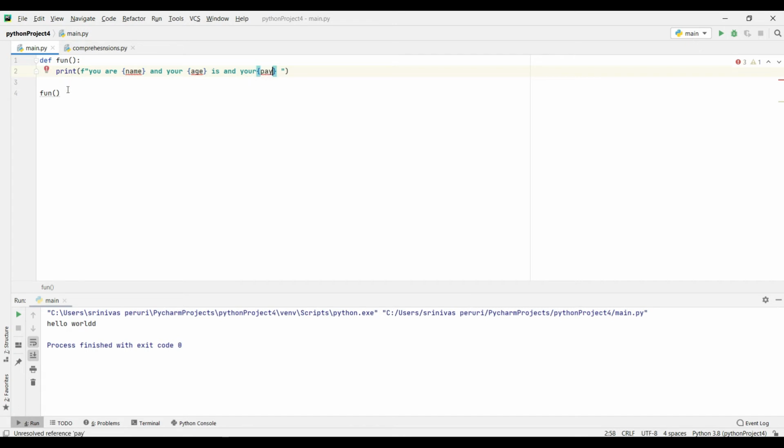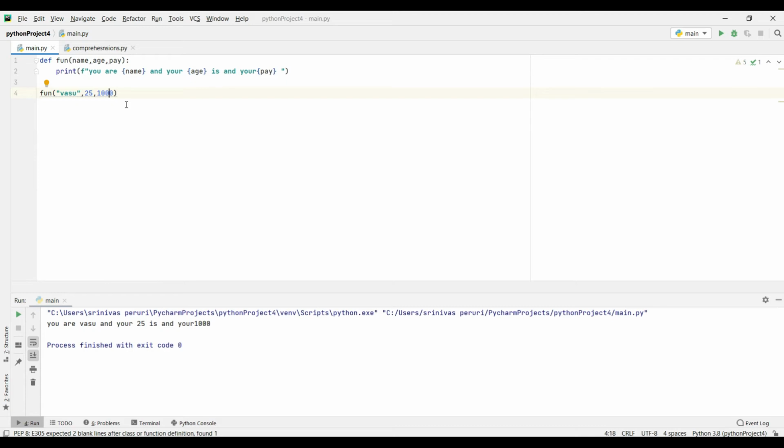In this, I just want to pass the parameters. Let's suppose I pass Vasu, 25 years old, and your pay is 1000. The same thing I'm passing here as parameters: name, age and pay. Let's run this one. I'm getting: your name was Vasu, you are 25 years and your pay is 1000. Now you are taking values randomly and you are getting the output, right?